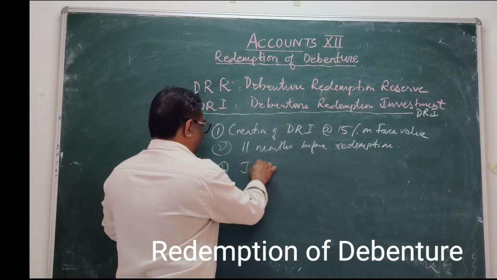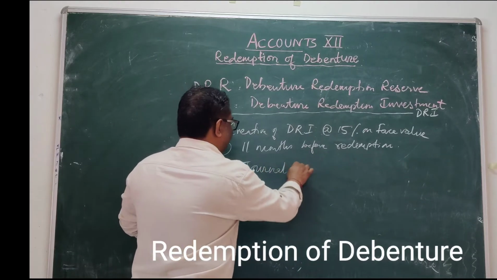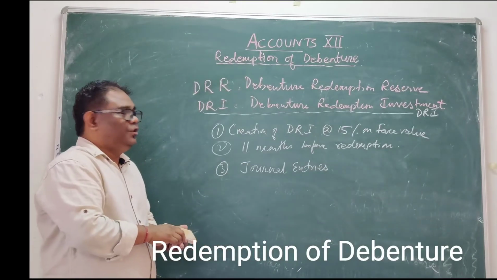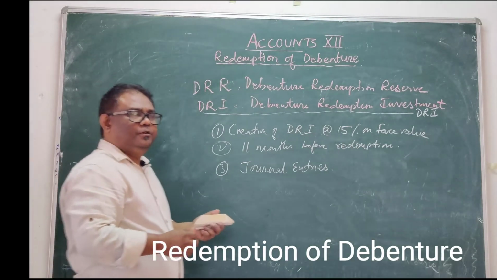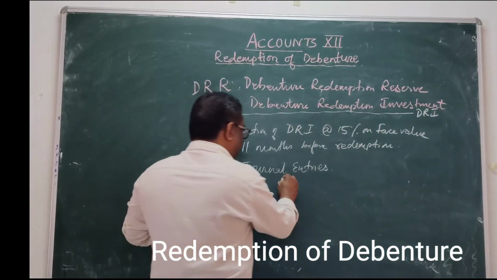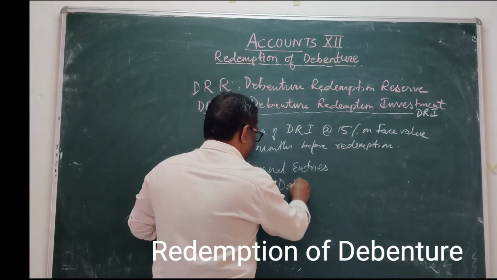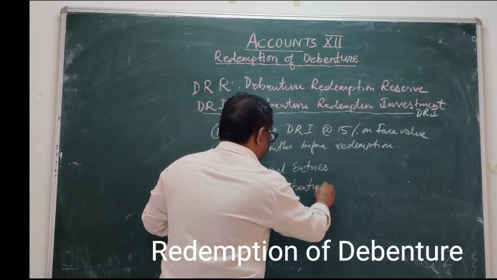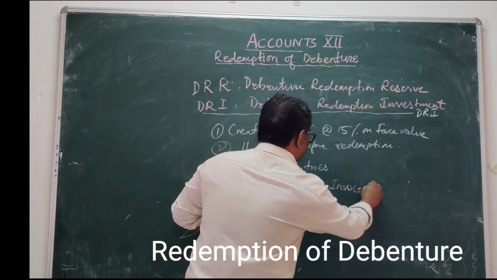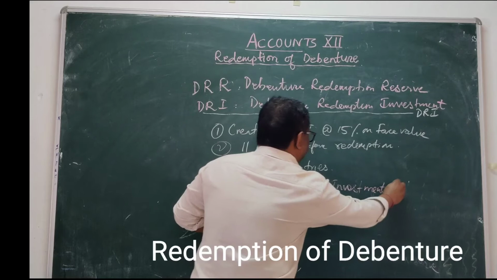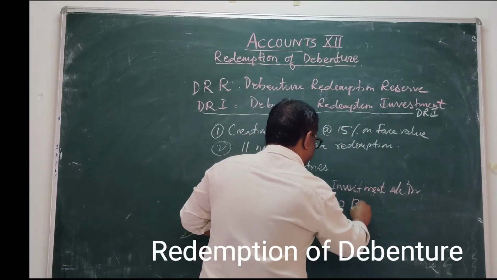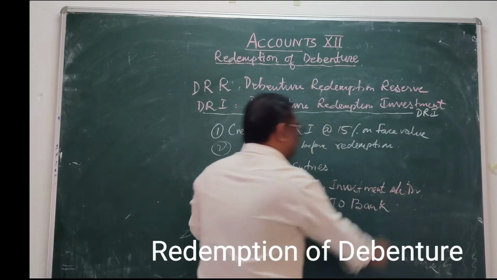Number 3, journal entry. Here, when you purchase the debenture investment, debenture investment account is debited to bank account.